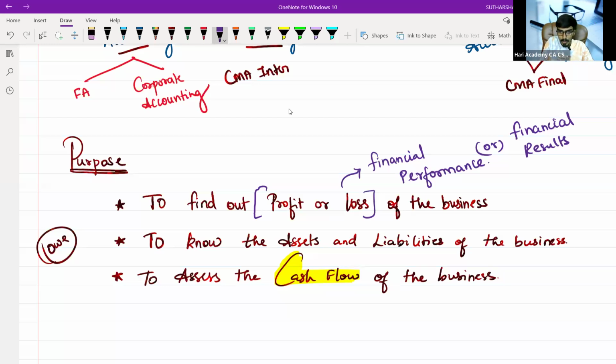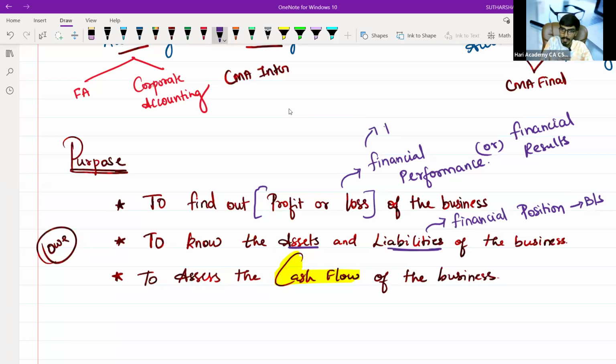Next, to know the assets and liabilities. What is in my hand? Where is my building? What is the value? Is there any bank loan for me? If I am checking like that on a particular date, for profit or loss I am more interested in the whole year. But for the assets and liabilities, what is it with me today? That is my intention in the business. So we can say this is the financial position, so that we will prepare the balance sheet.